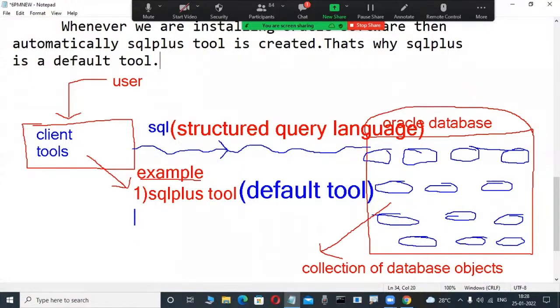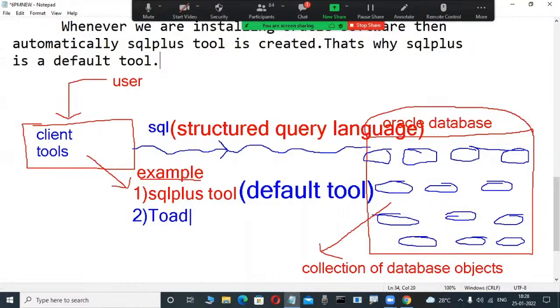Other tools are not default tools. In a real-time project, SQL Developer is a tool regularly used. Maybe in some YouTube articles we see Oracle SQL Developer, a GUI tool that they open, and that you have to install explicitly. Toad is also a tool that you install explicitly. Those are GUI tools, graphical user interfaces. Toad is another tool from Quest Software, and through that tool also we can connect to the server.